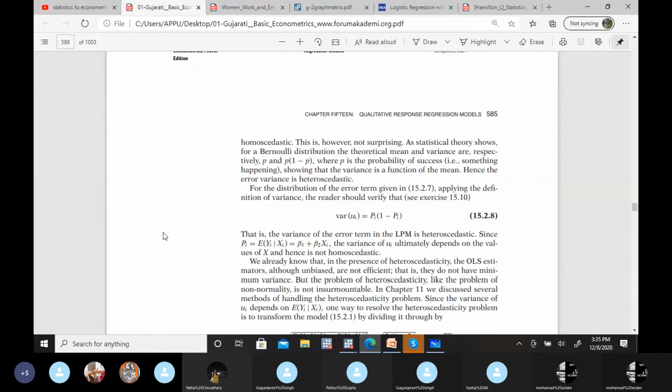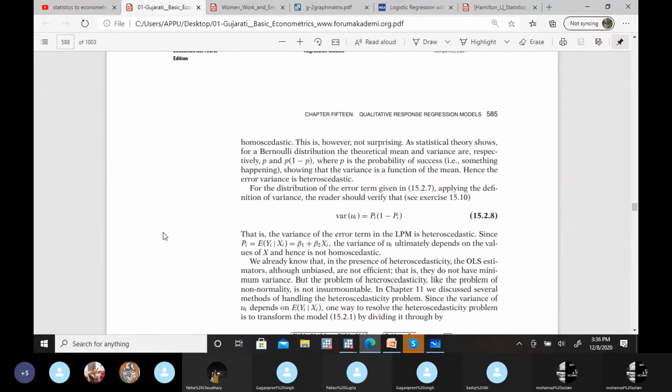So this variance will change depending upon x. Homoscedasticity means the variance of the residual term does not depend upon the independent variable. It's a constant.